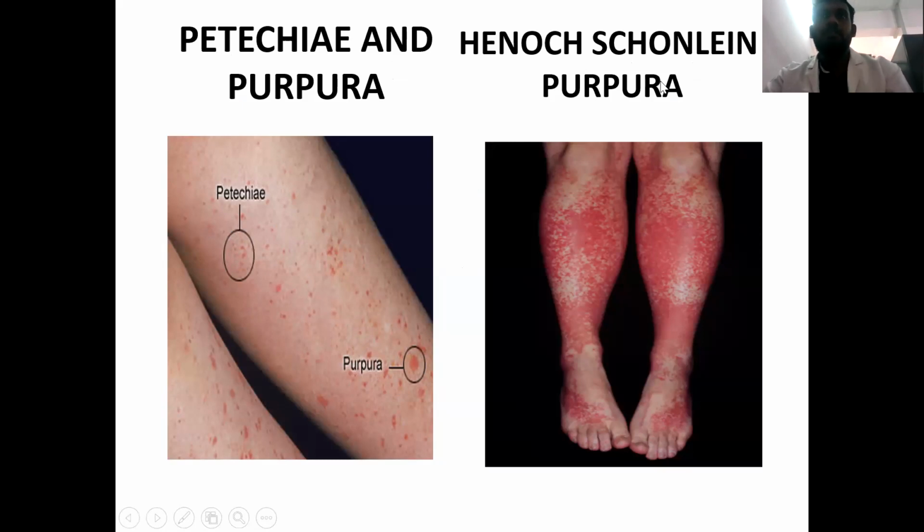This is a case of anaphylactoid purpura, which is seen predominantly in children. It will have involvement of the GI tract, joints, and kidneys, in addition to the cutaneous involvement.